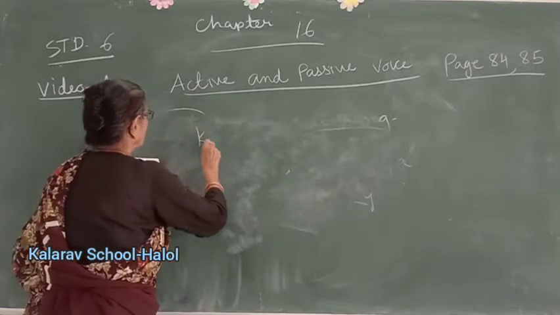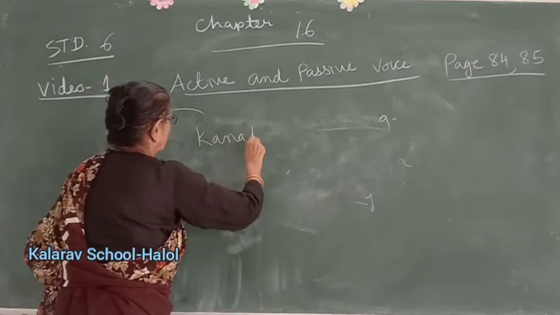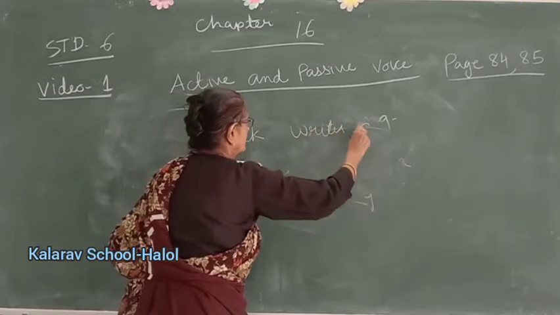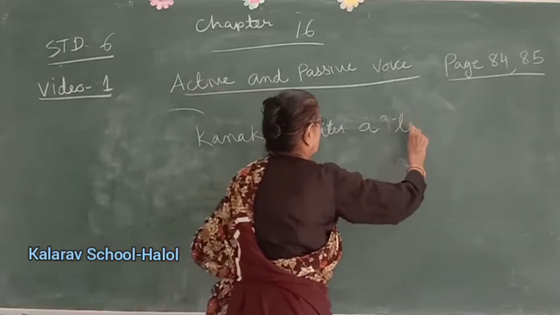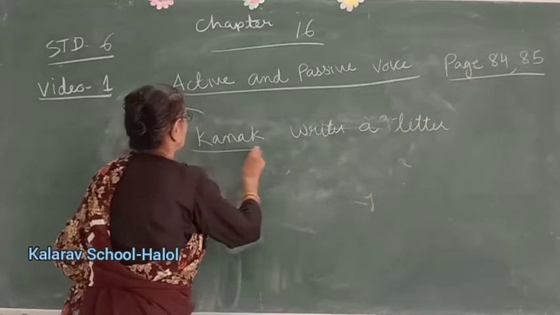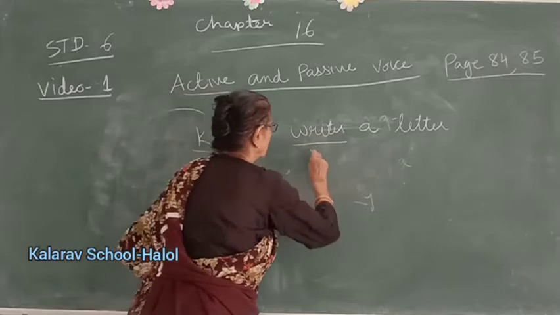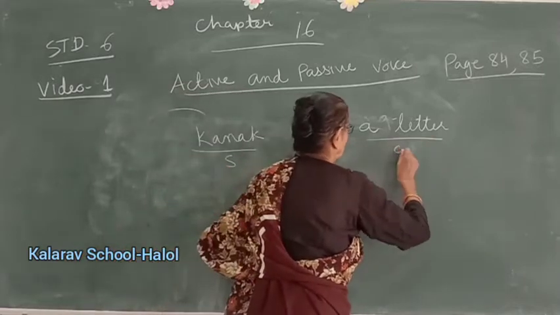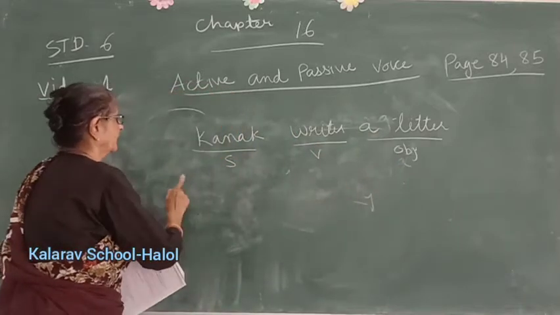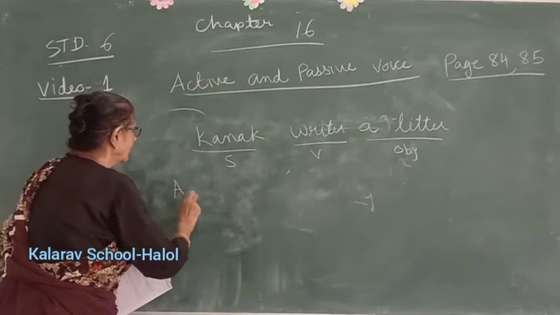See, Kanak writes, this is present tense, okay? Writes a letter. Okay, this is subject. This is verb. And this is object, yeah? Object will come here. A letter.